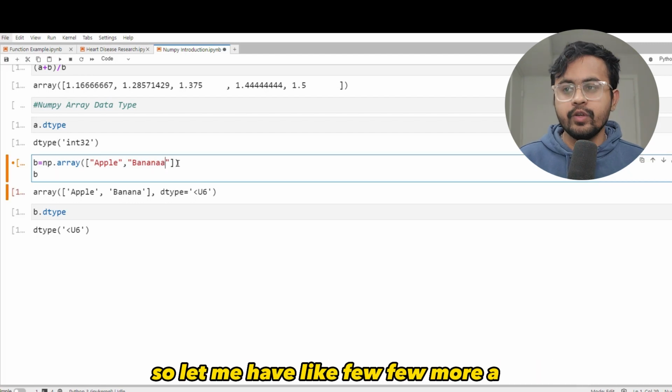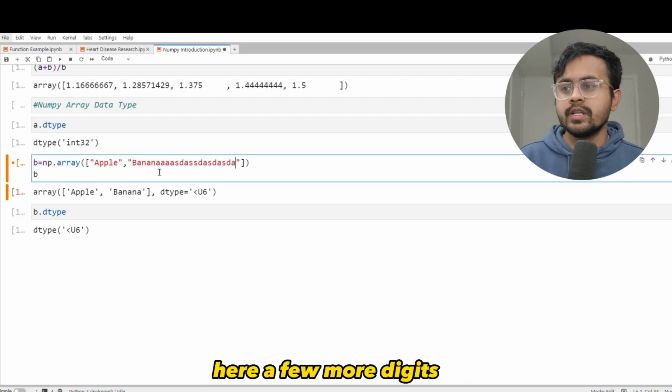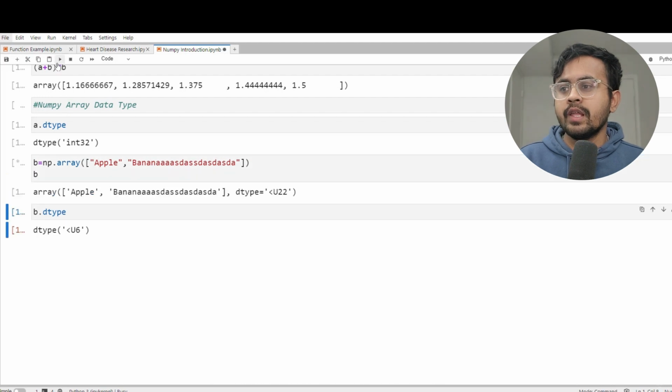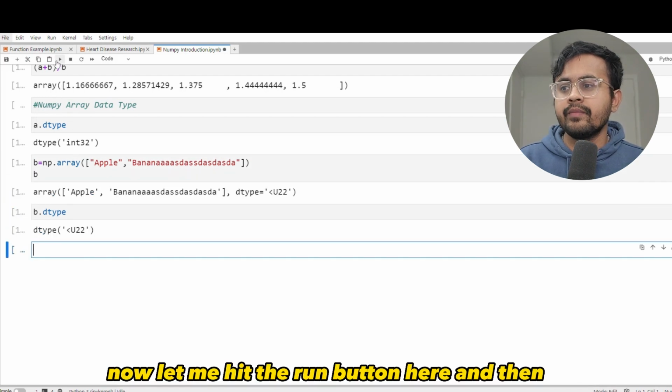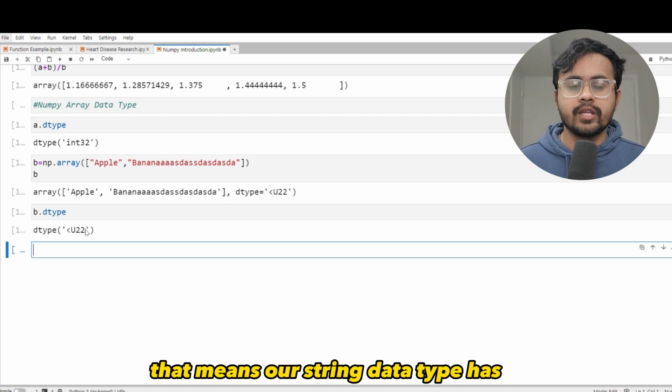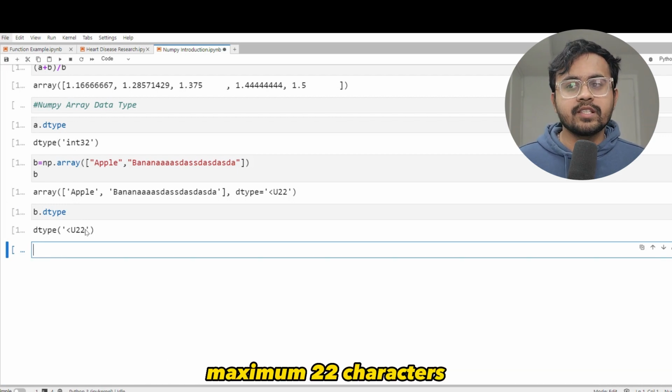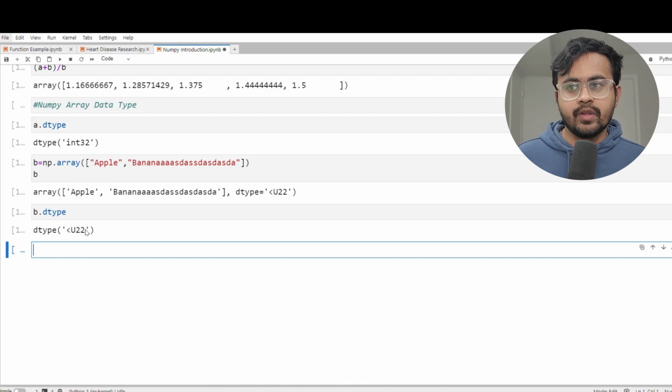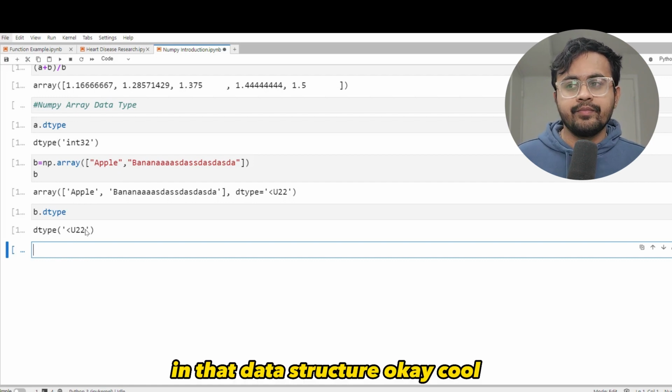So let me add a few more a's here. I've got a few more characters. Let me see what we have now. Now let me hit the run button here, and now you can see it says less than U22. That means our string data type has a maximum of 22 characters in that data structure. Okay, cool.